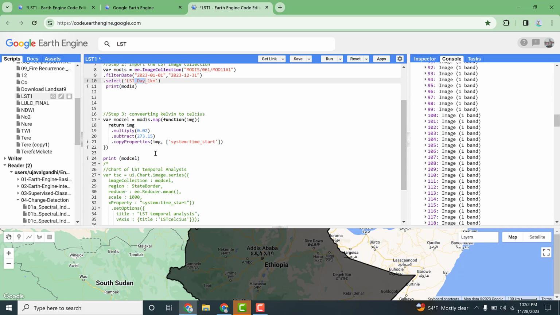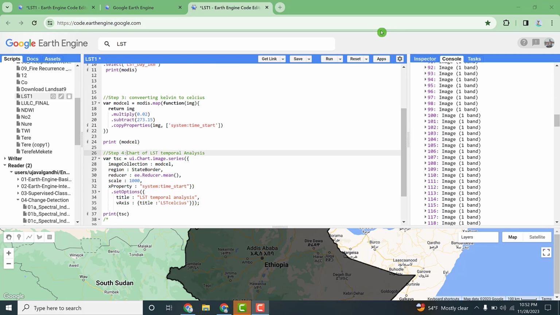So the next step is step 4, a chart of land surface temperature with a temporal analysis, since it is highly correlated with time series data. It is listed on a daily basis. So we need to generate a chart. What I am going to do is assign a variable called TSC.